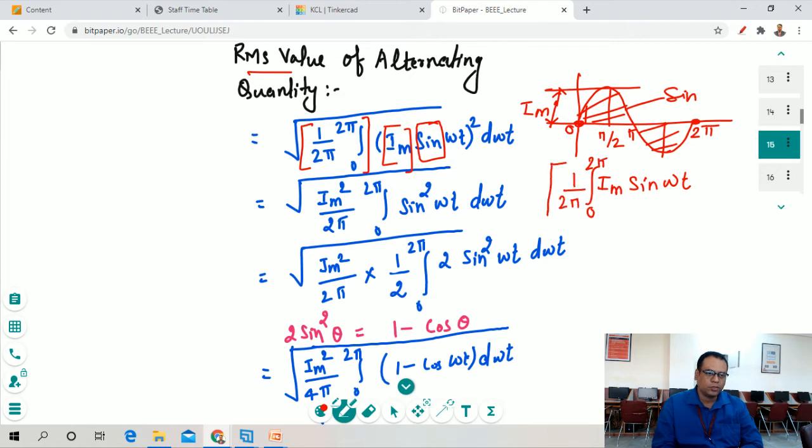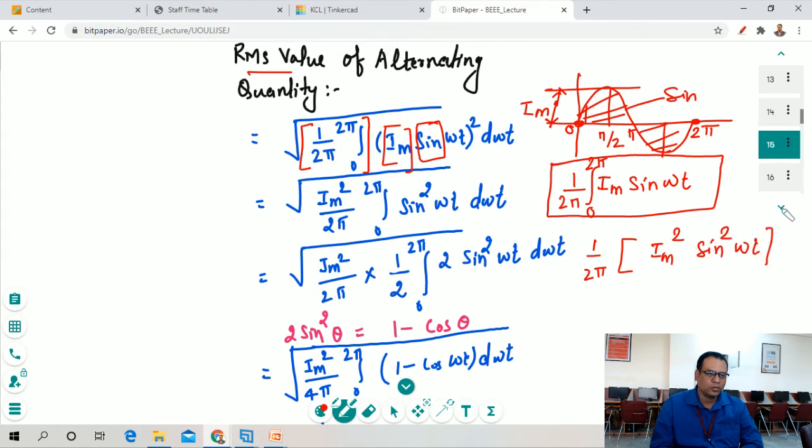This is our equation. We have to take the square of the instantaneous signal, so we can place it as 1 upon 2 pi, Im square, and sine square omega t. That's why we have written this equation.